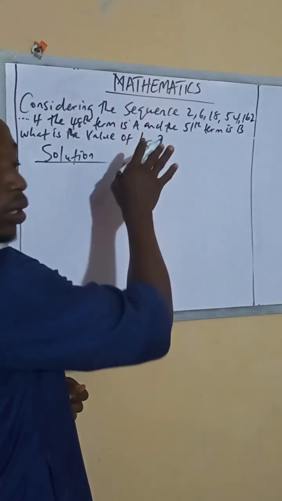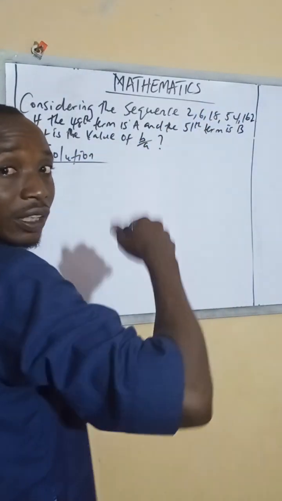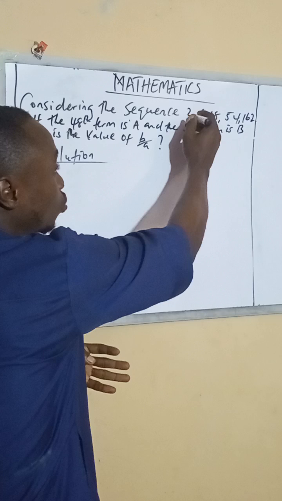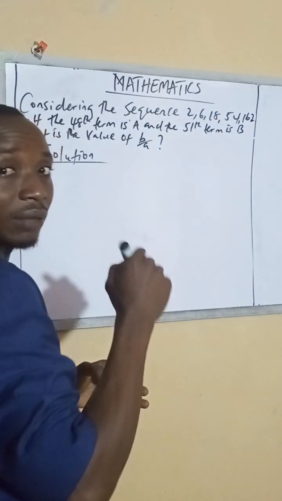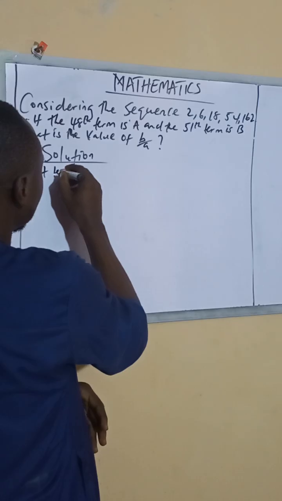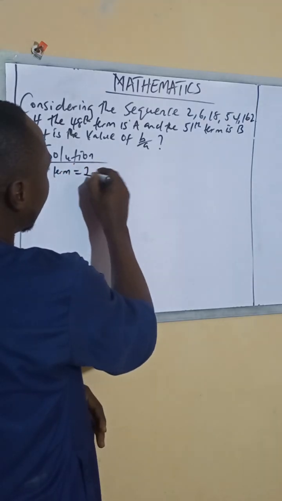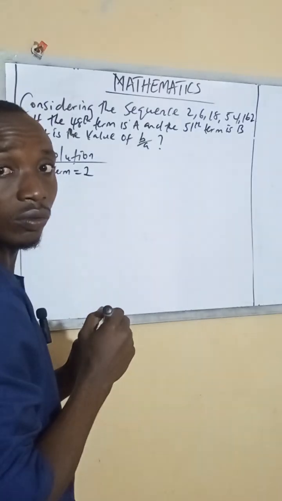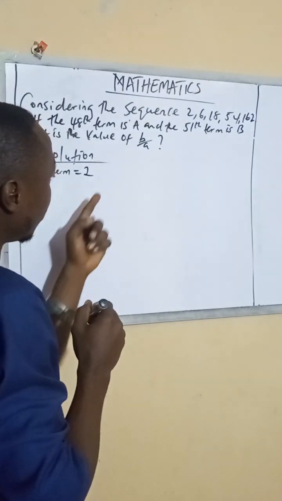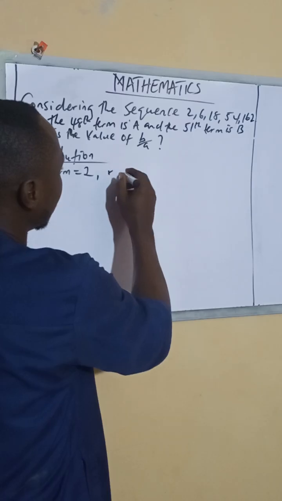For this question, we need to know what they call the first term of this sequence. The number we start with here is what they call the first term. So the first term is 2. You understand that?